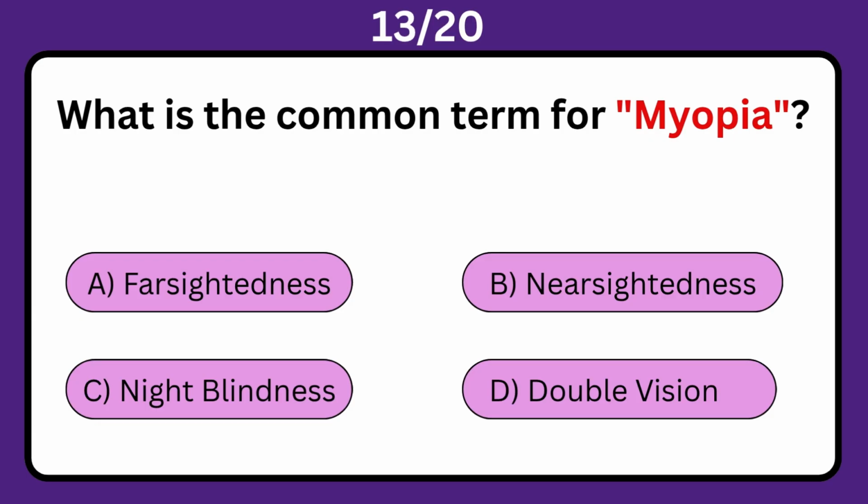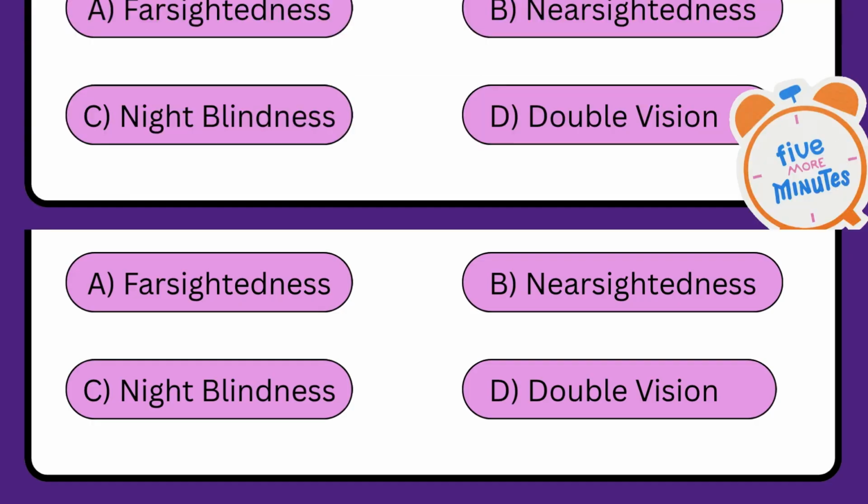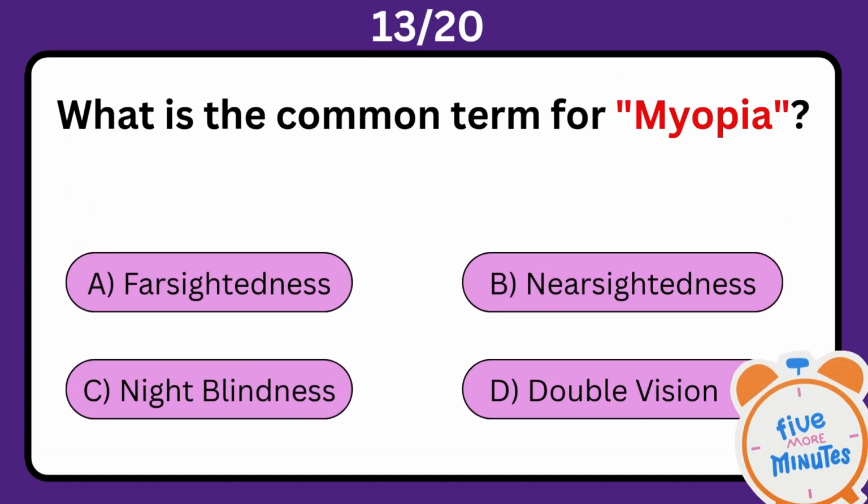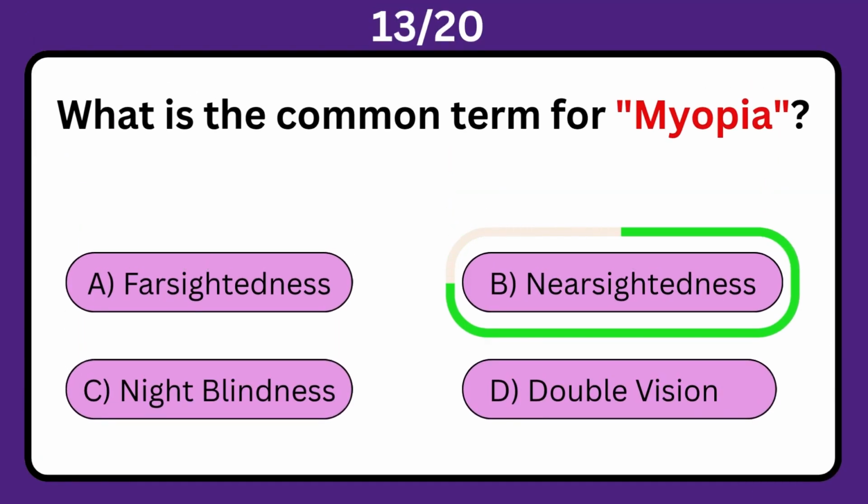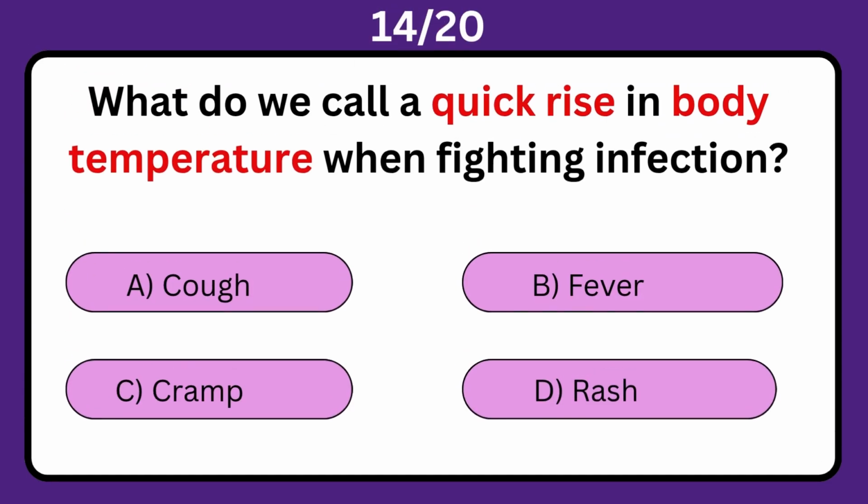What is the common term for myopia? A. Farsightedness. B. Nearsightedness. C. Night blindness. D. Double vision. The correct answer is B. Nearsightedness.